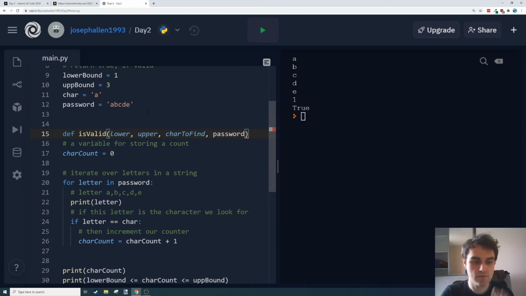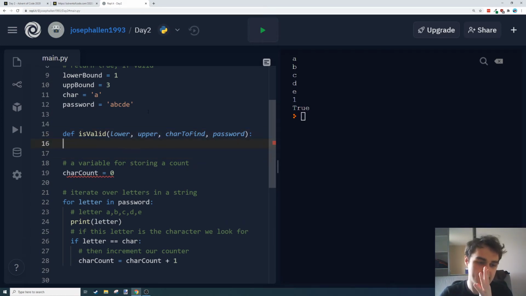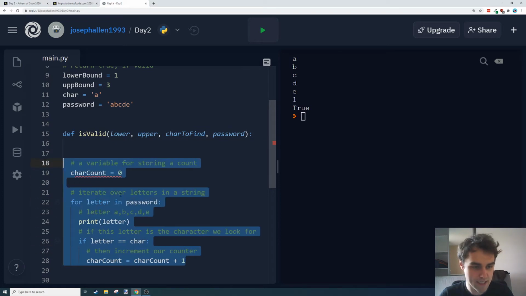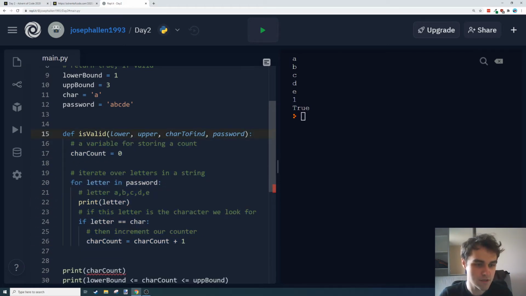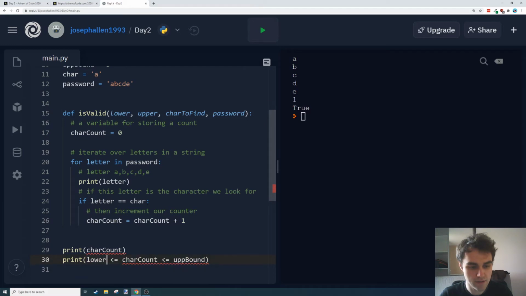And then, as I said, with for loops, with if statements, with def, we're going to use this colon at the end to indicate that we're entering a local scope. Def is short for define, if you're interested, as in we're defining a function. And in here, we're basically going to indent everything we already had. So now this is all part of that function. We're going to have to change some things because I've changed some names. So I've got lower, upper, char to find is our new char, and password is still password, so that's all good.